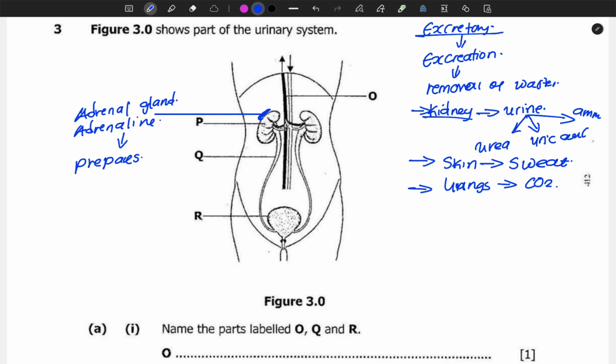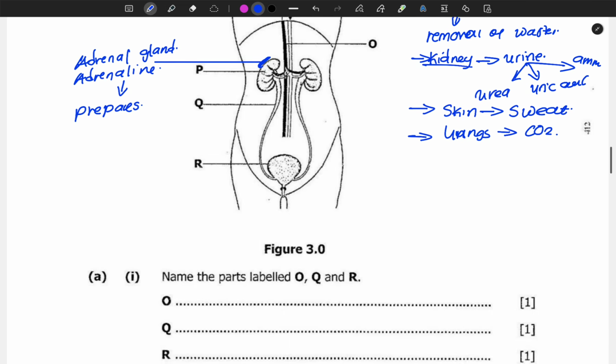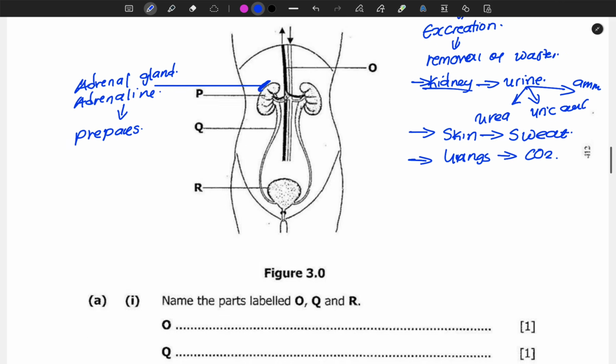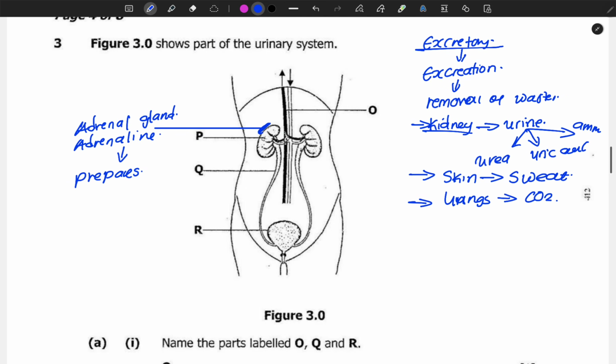Now we have some parts labeled O, P, Q, and R. The first question, A1: name the parts labeled O, Q, and R. O is a vessel. A vessel is a tube-like structure in which blood passes.